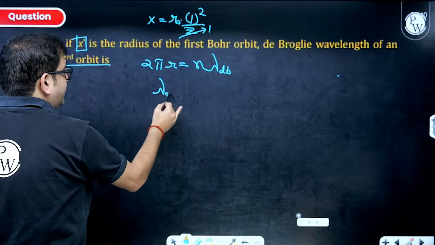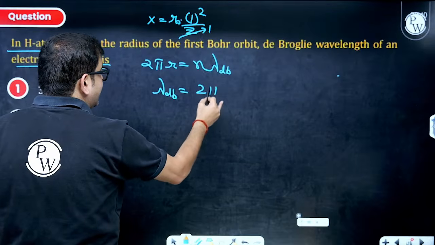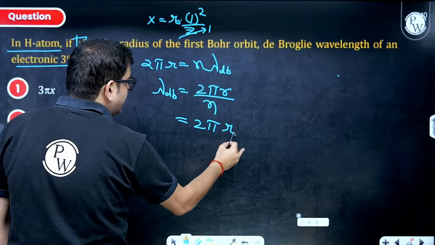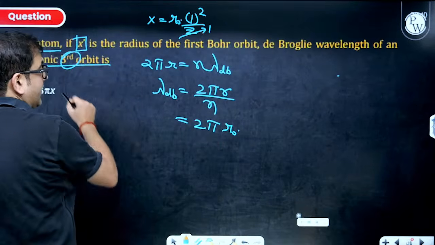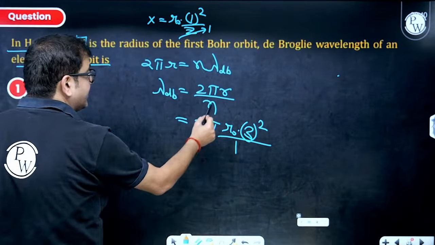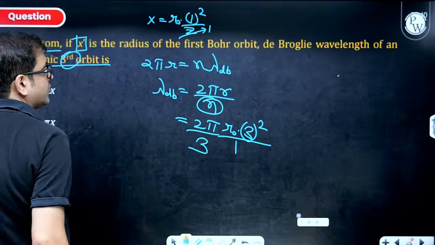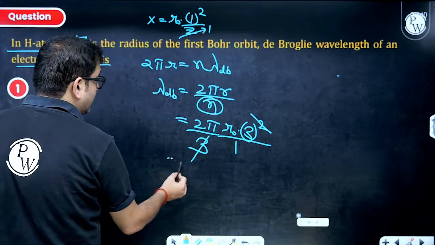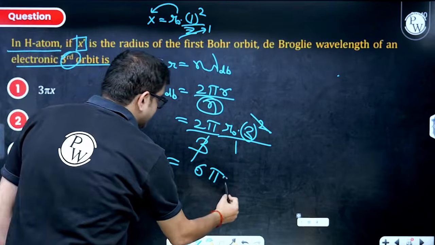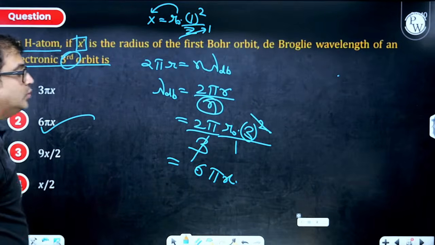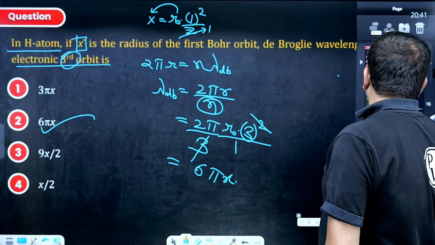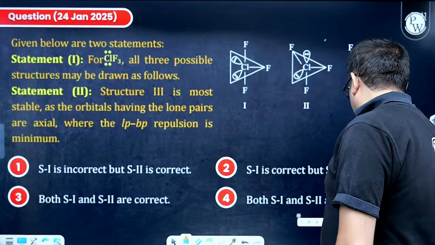So what will be lambda de Broglie, sir? Sir, it will be 2 pi r upon n. So 2 pi r is r naught into n square. So third orbit, n square as in 3 square upon z, for hydrogen is definitely 1, but I have this n in the denominator, so a 3 over here. So this 3 and 3 is gone. That means I'm having 6 pi r naught, and r naught is definitely x. So this is 6 pi x, which makes option 2 the right answer, which most of you have attempted correctly.